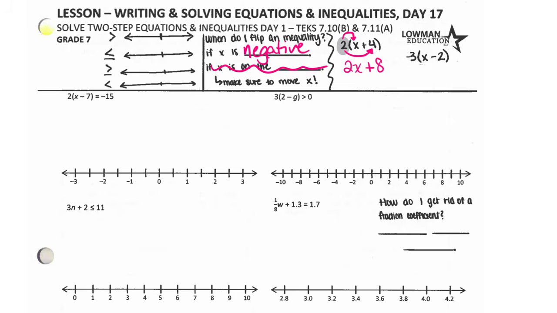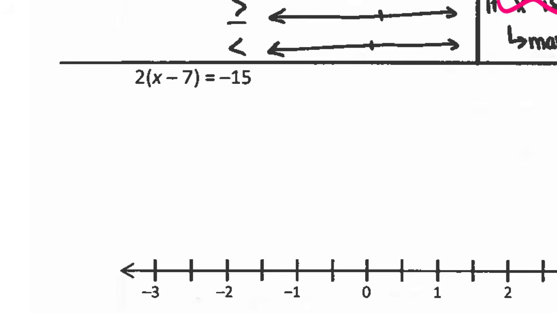So I'm going to do the same thing over here. Negative 3 times x. That's just negative 3 times 1, which is just negative 3x. And then negative 3 times negative 2, and negative times negative is a positive, which means I'm going to do plus 2. Remember to pause the video if you need to.